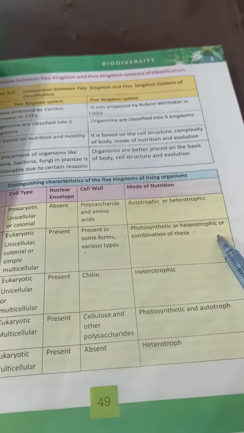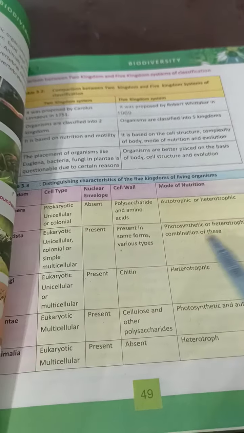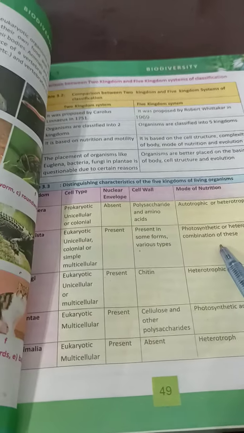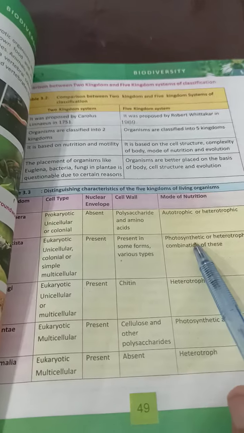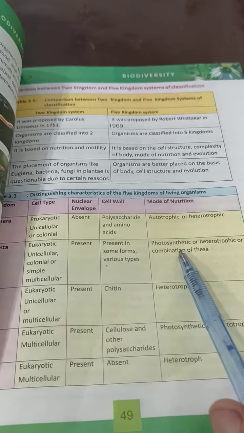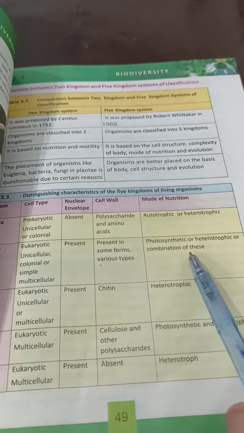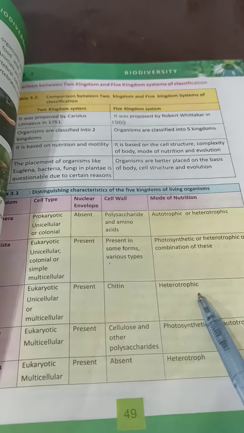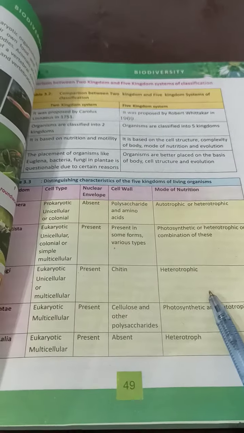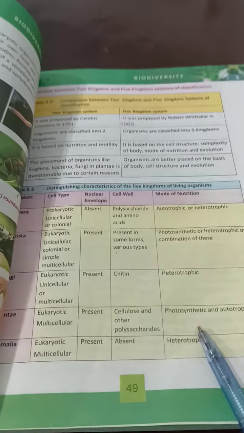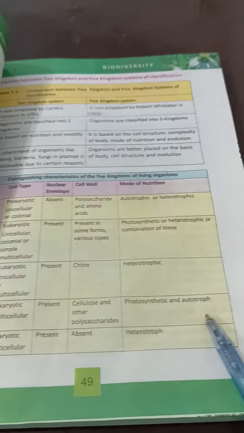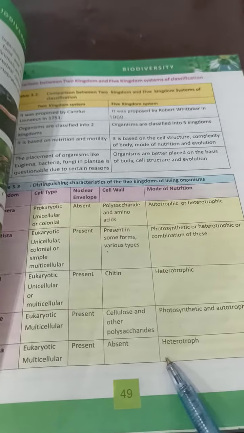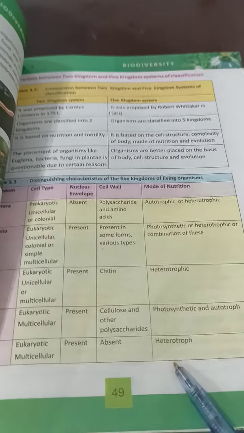Some are photosynthetic and some are heterotrophic, or a combination of these. In protists, some are photosynthetic and some heterotrophic, but in some protists these two characters are present in one individual. Kingdom Fungi is heterotrophic, kingdom Plantae is photosynthetic and autotrophic, while kingdom Animalia is heterotrophic.